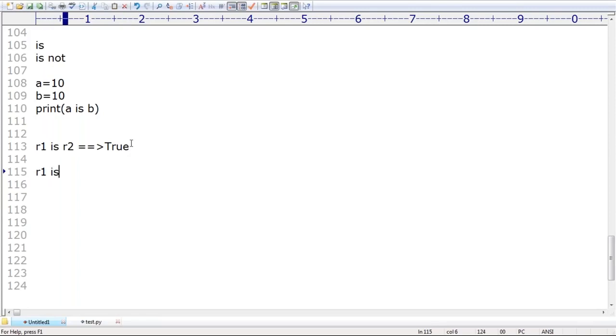Next, r1 is not r2. Sir, when is this one going to return True? Anyone, can you please tell? When is r1 is not r2 going to return True? If both are not pointing to the same object, if both are different objects, then automatically we are going to get True in the second case. Clear? Sir, please guide. Up to this point it is clear for all of you, right? Okay, that's all.